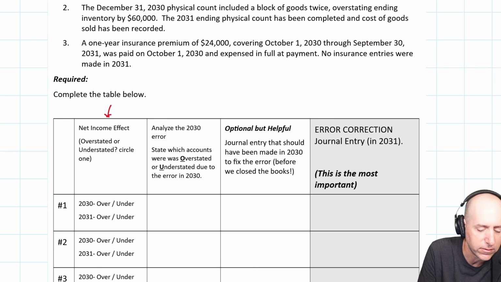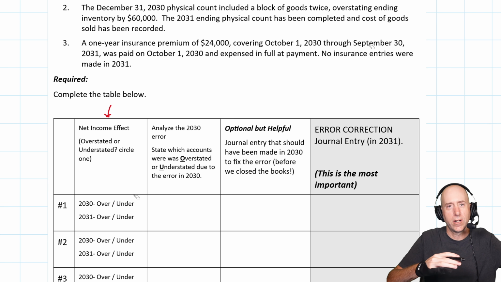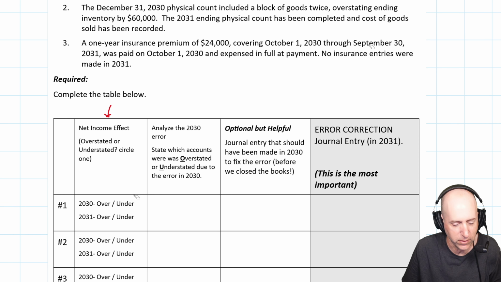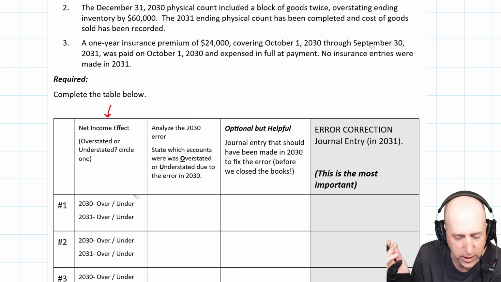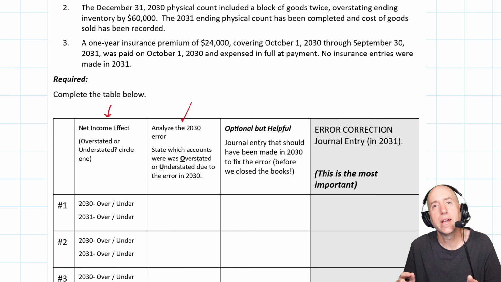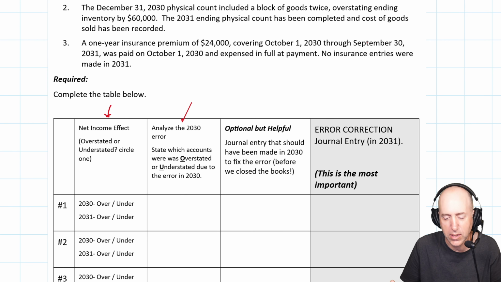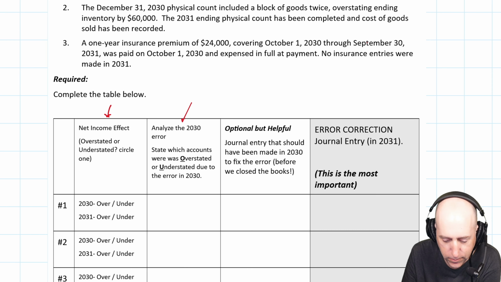What's the effect on net income? Is it overstated or understated? And it's going to be like overstated in 2030, understated in 2031, or understated in 2030 and overstated in 2031. Like, if it's over in one year, it's going to be under in the next, and vice versa. So we'll have to figure out what is the net income effect. We're going to analyze the error and say, okay, other than net income, what else was overstated or understated? And there will be things overstated and or understated.